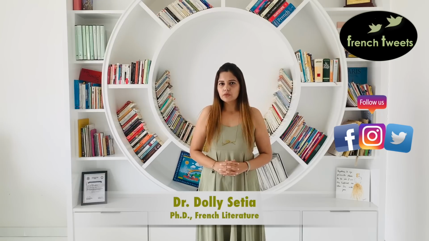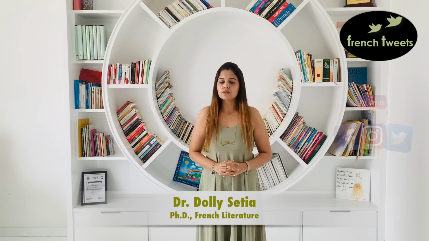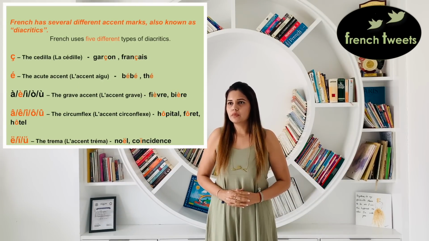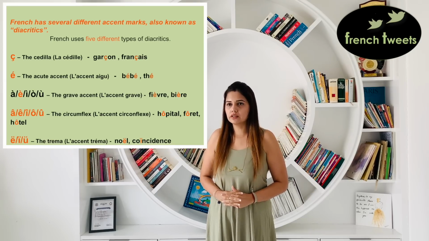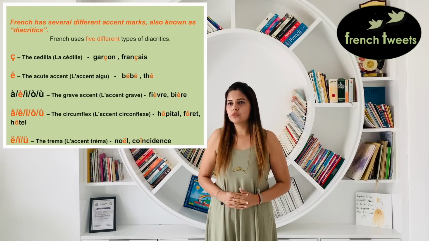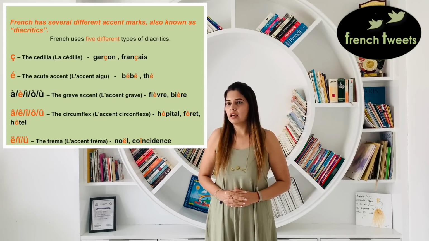Today we are going to learn about French pronunciation and sounds. I would first like to discuss the accent marks, which are also called diacritics. Now French uses 5 different types of diacritics. The first one is the cedilla. La cédille is a small sign put under c, which makes c sound as s rather than k.